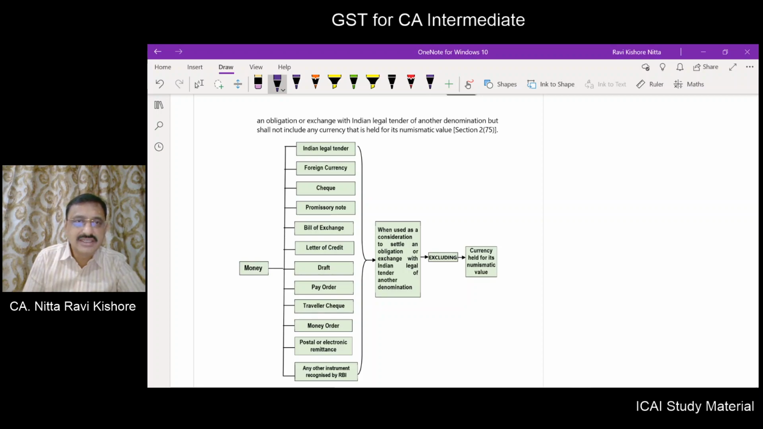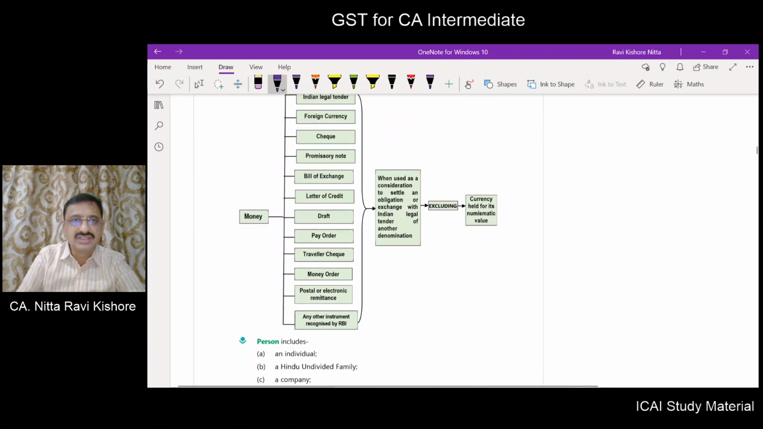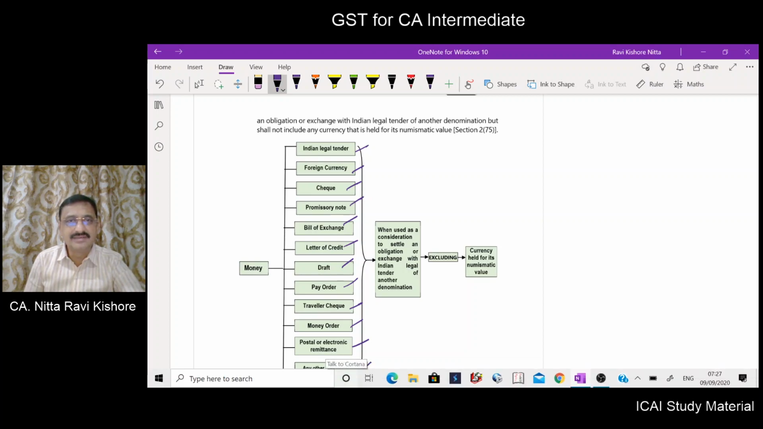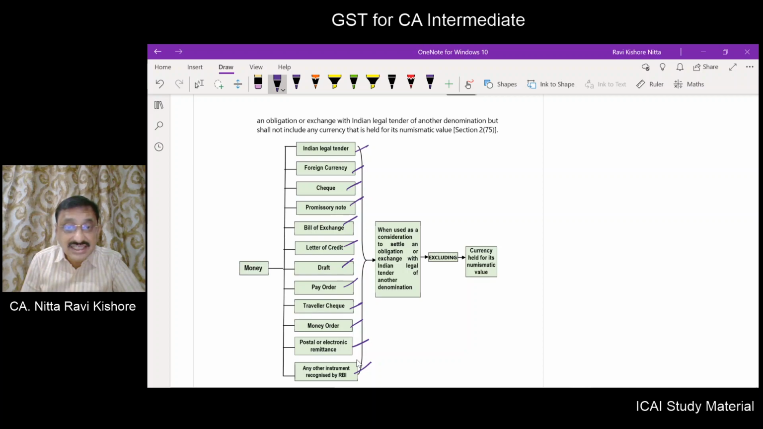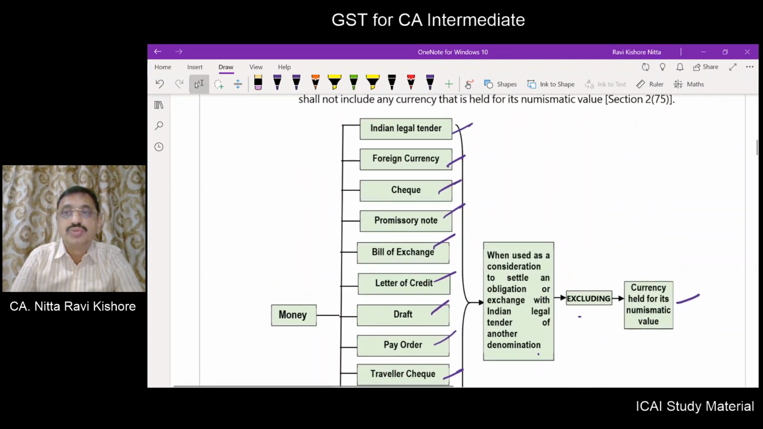Money means or includes. Money means an exhaustive definition: Indian legal tender, foreign currency, cheque, promissory note, bill of exchange, LC, draft, pay order, traveler's cheque, money order, postal or electronic remittance, any other instrument recognized by the Reserve Bank of India when used as a consideration to settle an obligation or exchange with Indian legal tender of another denomination, excluding currency held for numismatic value.